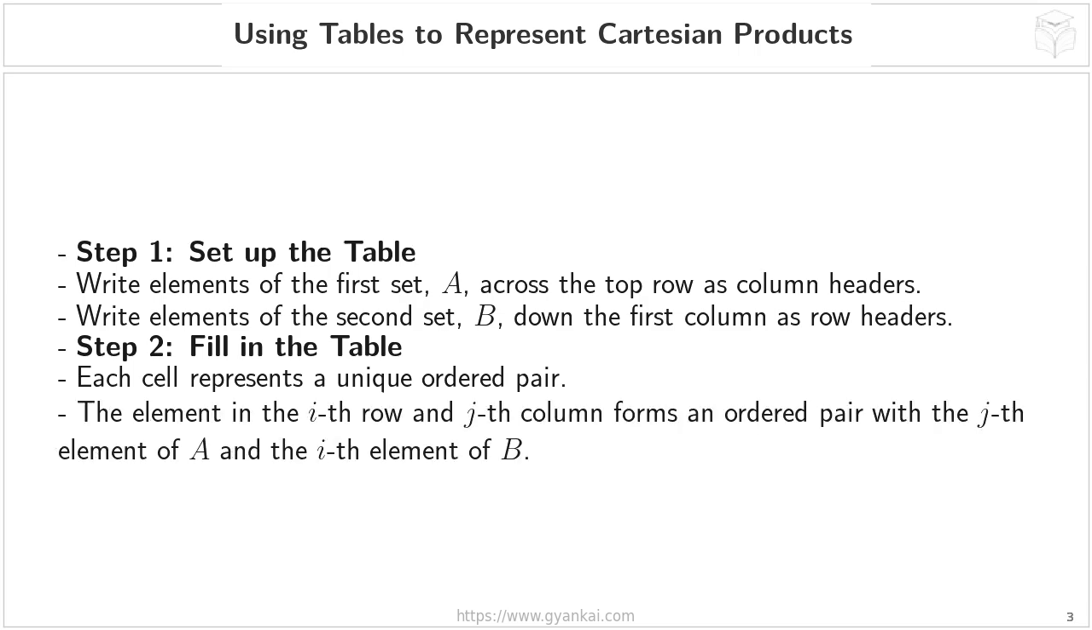Let's say you're looking at a specific cell in the ith row and jth column. The ordered pair that this cell represents is formed by taking the jth element from set A, that's the column heading, and pairing it with the ith element from set B, that's the row heading. So, it's a combination of the row and column labels.